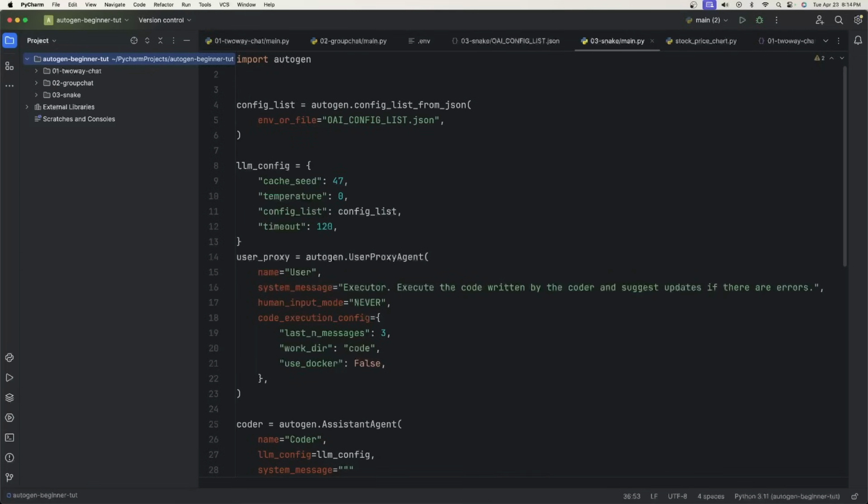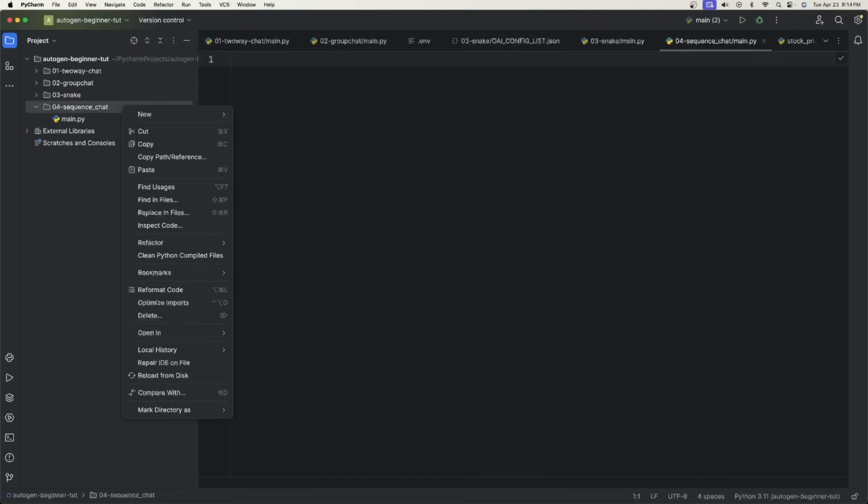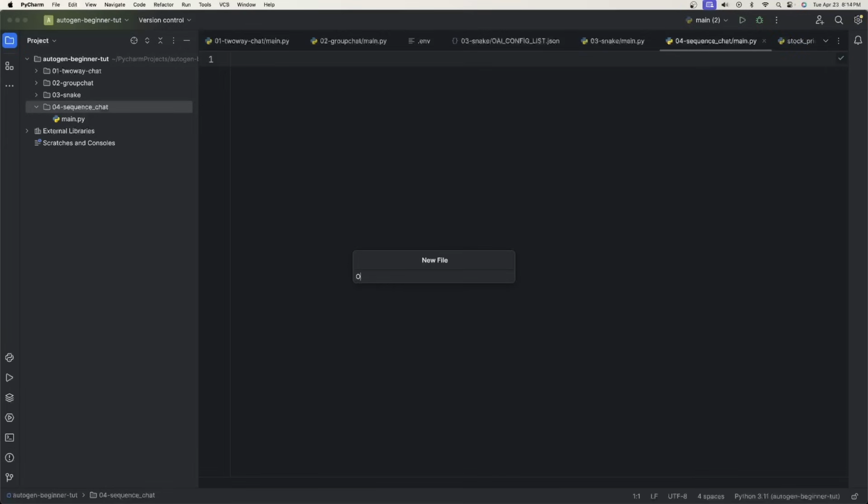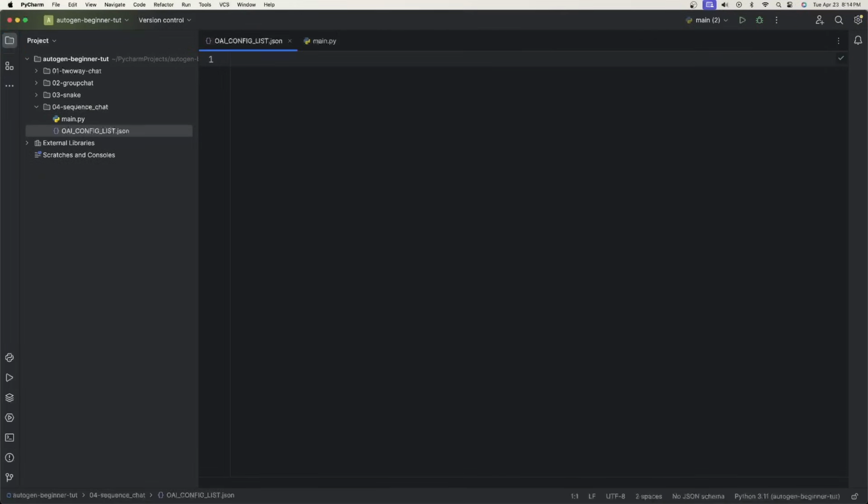Okay, back in our project, the first thing we're going to do is create a new directory called sequence chat. I'm going to create a new Python file called main and create a new file called OAI_CONFIG_LIST.json. For the config list.json, let's go ahead and put in our model and API key. So you'll just switch this with your API key.